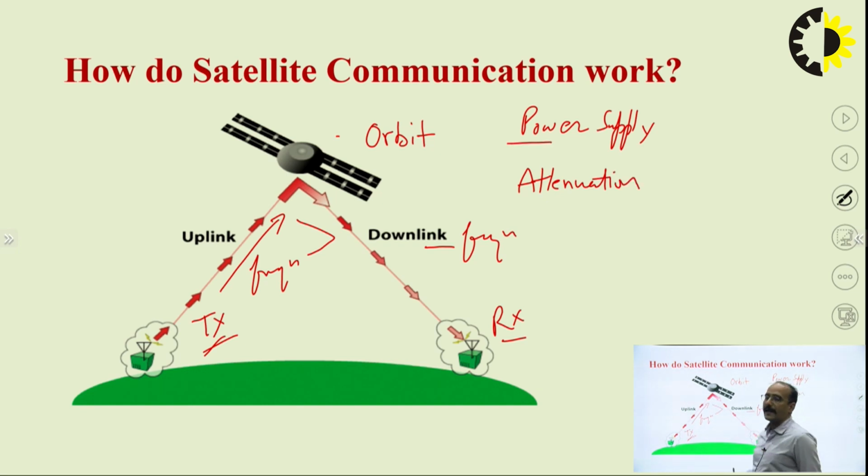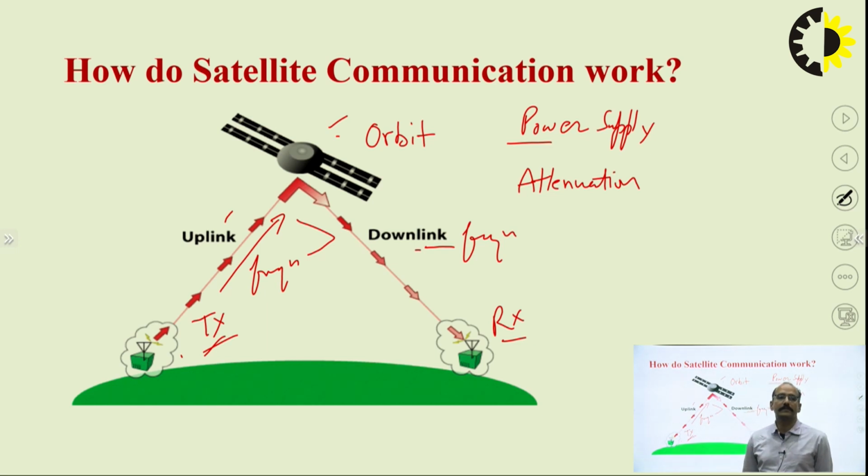Power supply: for the generation of higher frequency, large power, so high power sources are required, and at the earth station it is possible because you can generate as much power as you want, but on the satellite you cannot generate enough power for these high frequency signals. That's why we are using higher uplink frequency rather than lower downlink frequency.